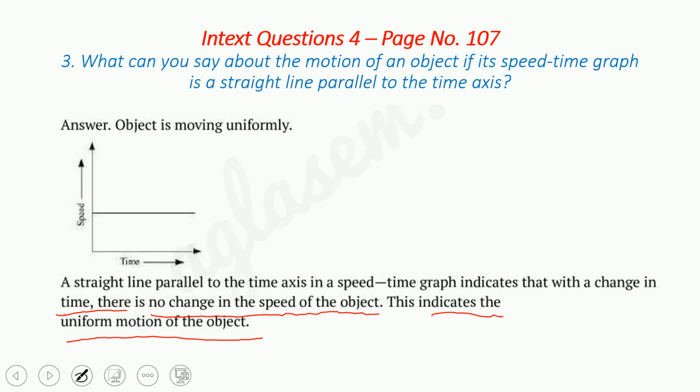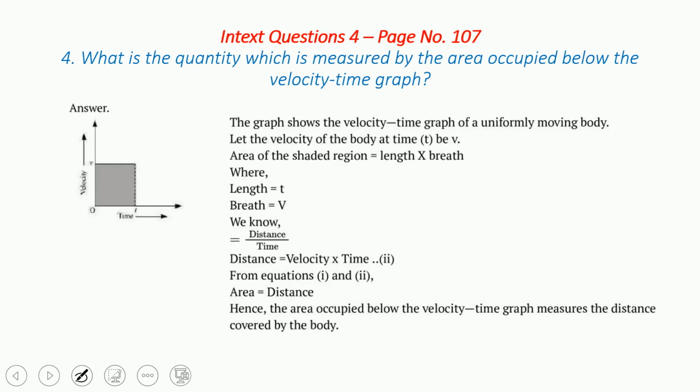Here in all these cases you have to draw the graph also. Now this is important. What is the quantity which is measured by the area occupied below the velocity time graph? In the velocity time graph, we can say that it is like this. Below it, there is a velocity time rectangle. In this rectangle, we can consider this as length and this as breadth. Now the area of the shaded portion is length into breadth, correct? What is length here? Length means nothing but time. What is the breadth? Breadth means nothing but velocity.